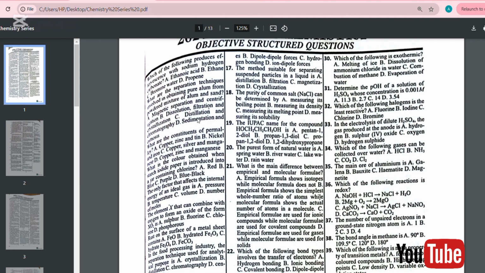The answer is sulfur, which is A. Sulfur combines with oxygen to form sulfur IV oxide, which is SO2, which is an acid anhydride.